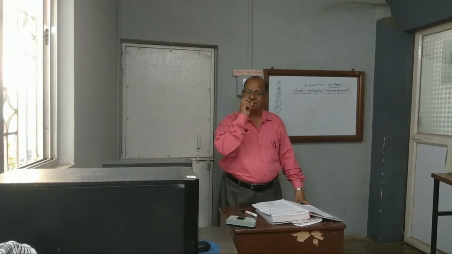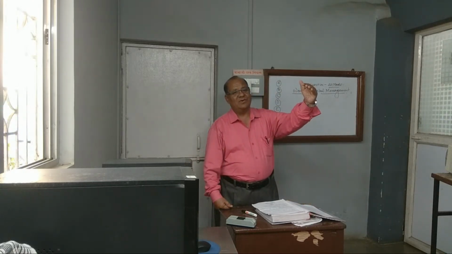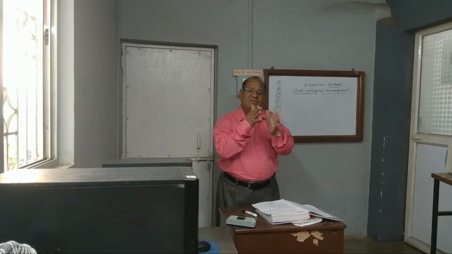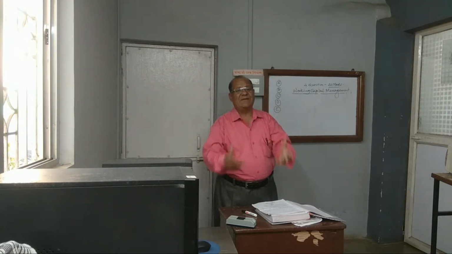Such a case is not useful for the business. And what is positive working capital? When current assets are more and current liabilities are less, it is positive. So working capital may be positive or negative. These are the types.